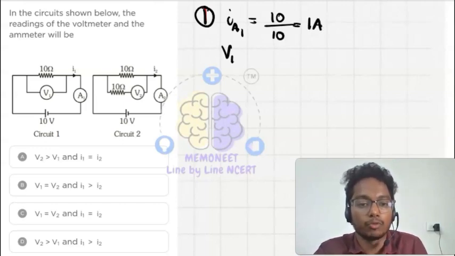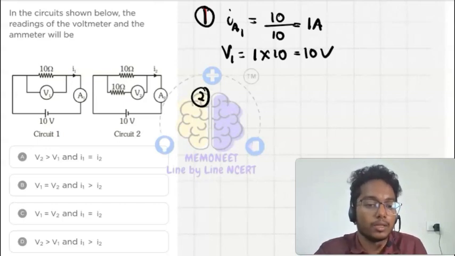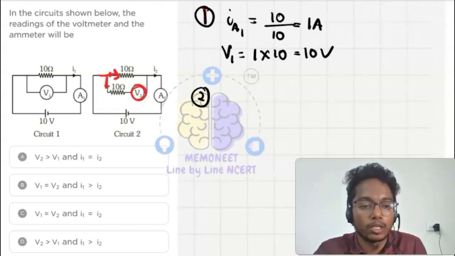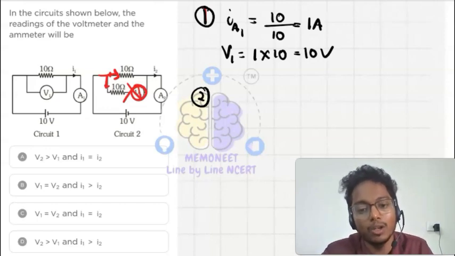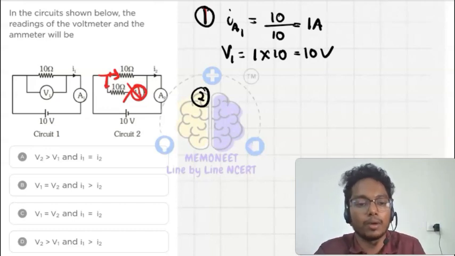So V1 is equal to I into R1, that is 1 into 10, equal to 10. For the second circuit, current will pass here and here, and the voltmeter is of infinite resistance, so current will not pass through it. For infinite resistance, how much current will pass? 0.0000, infinitesimally small, so we will not consider it. So our entire current will pass through the 10 ohm resistor.